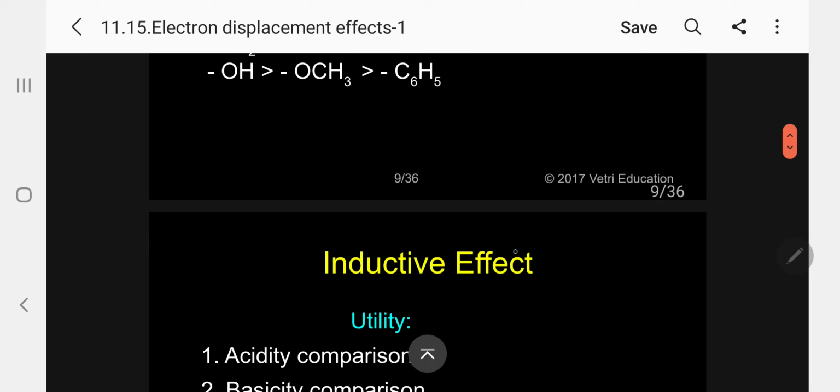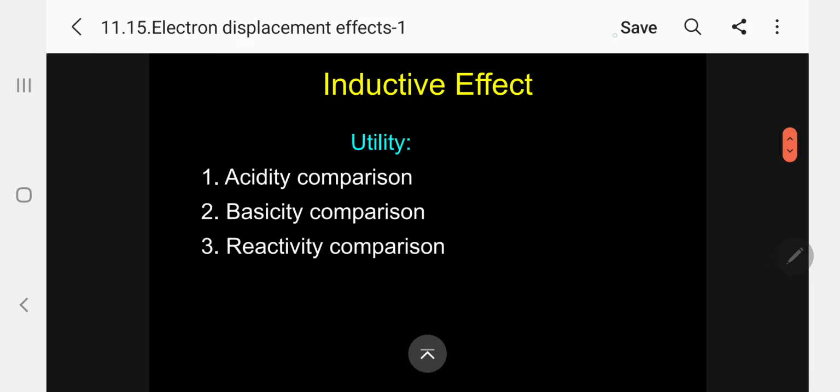So let me go to applications, utility. Acidity comparison: if you take two acids and want to compare which is more acidic and which is less acidic, the inductive effect is very useful. In the same way, basicity comparison: by taking two bases, you can compare which is more basic and which is less basic, which can be explained by the inductive effect.